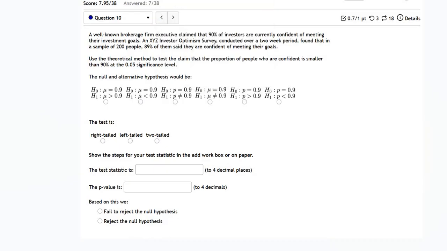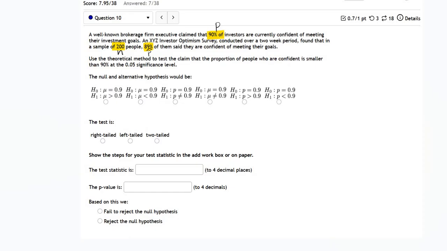Here, notice that we have 90% of the investors currently confident of meeting their goals. That is the population proportion that we have. And then after they took a sample of 200, so n, in this case, the sample size is n, 200 people. They found out that 89% of them said that they are confident of meeting their goals. So this is basically p hat, which is the proportion that comes from the sample.